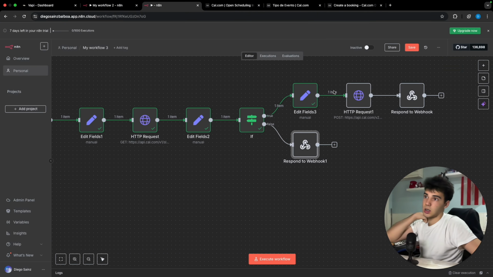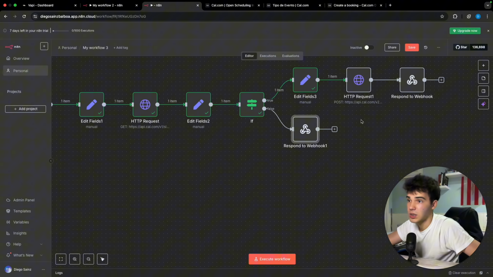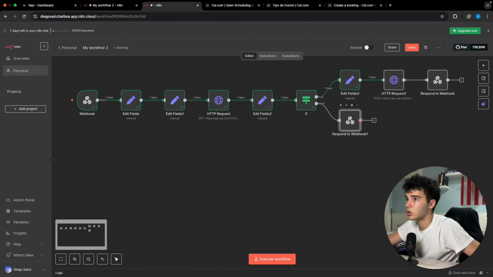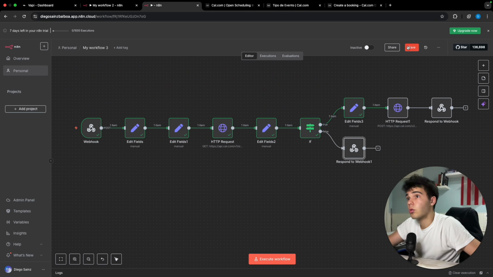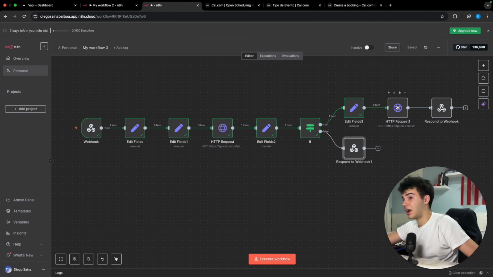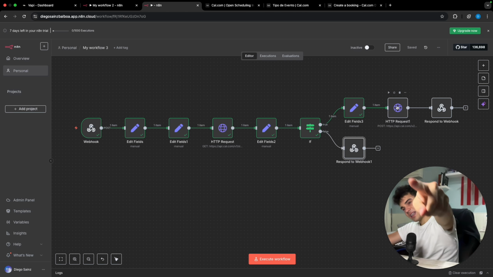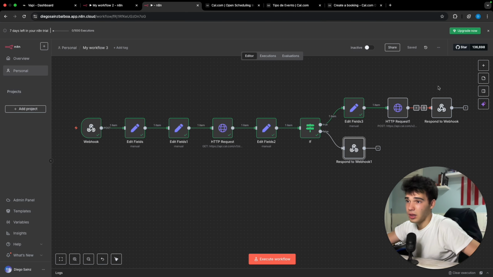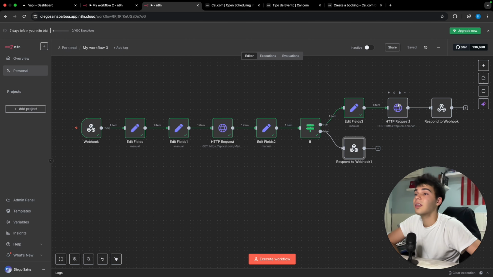Okay, so this scenario of the booking appointment will be basically finished. As you can see, it's simple, it's not really long, but it's true that it has a bit of complexity in terms of building. So now we're gonna build the one of sending the calls, so that we're able to do a test, and we can complete this scenario, but in this case, including the name and the phone number and the email of this person inside the get availability, the create booking of the HTTP request of Cal.com.